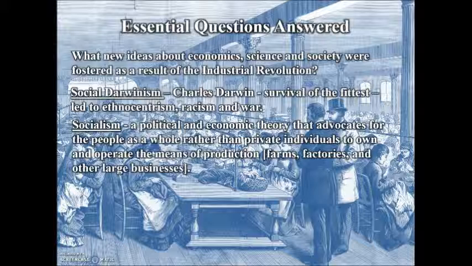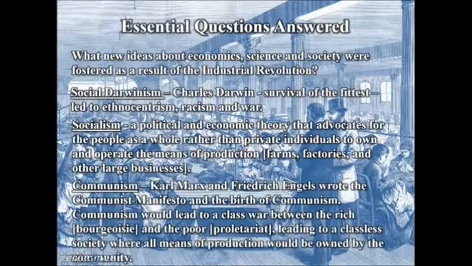Next is socialism, a political and economic theory that advocates for the people as a whole, rather than private individuals, to own and operate the means of production. That would be farms, factories, and other large businesses.